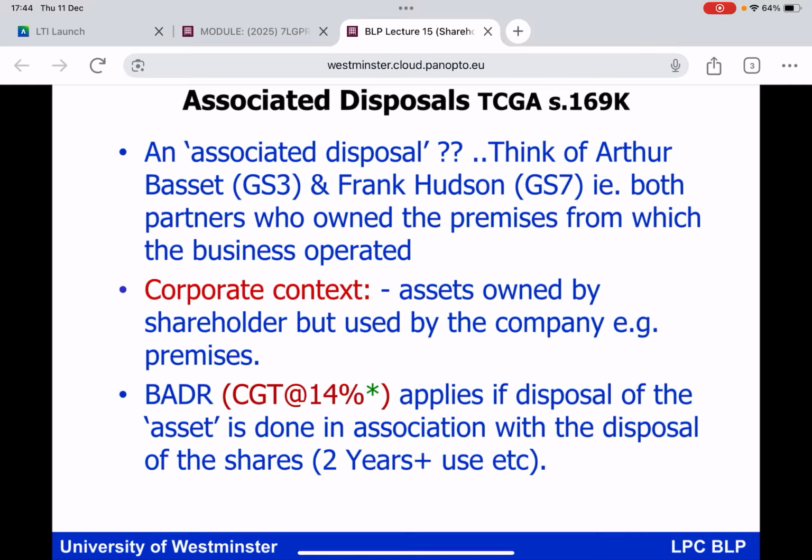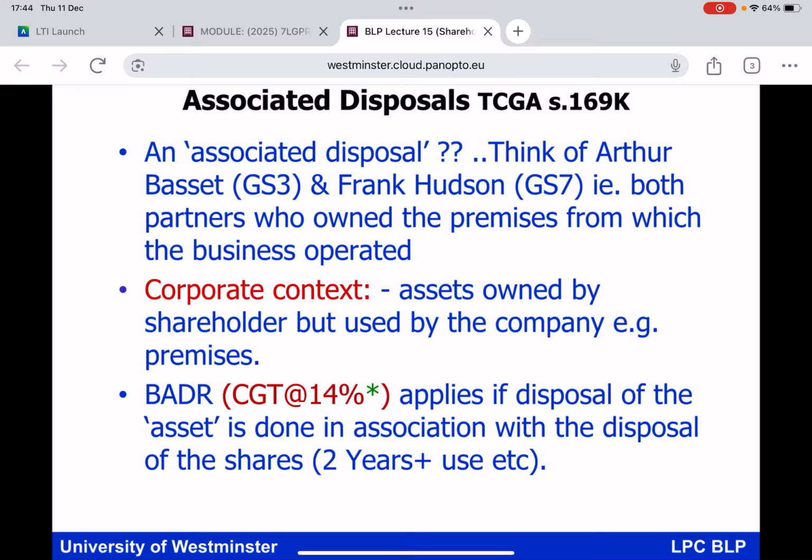So, okay, if the individual shareholder is disposing of his or her shares and is eligible for BADA, and you are disposing of the business premises at the same time in association with the disposal of the business interest, you can get BADA against the gains on the disposal of the asset being used by the company, provided you can show, as the shareholder, that you have owned the asset for at least 3 years, and at the time of the disposal, it has been used by the company for at least 2 years.